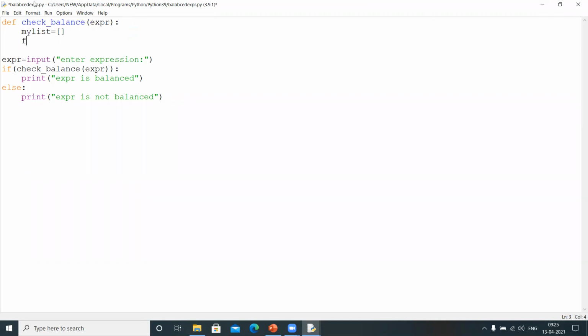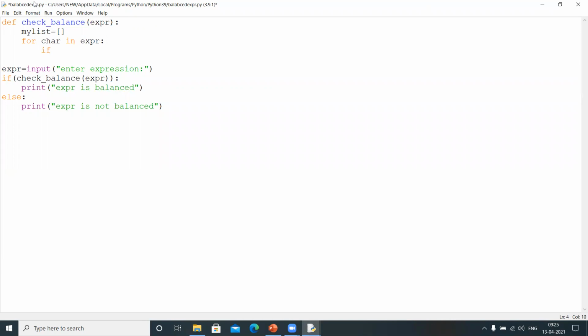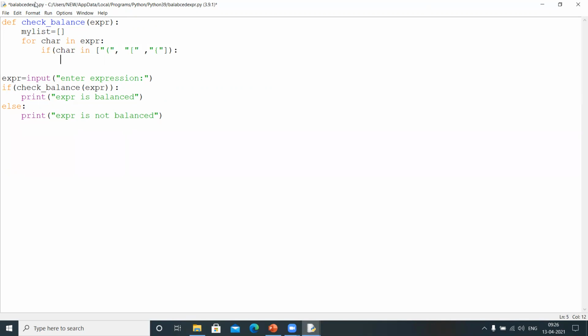And what I need to do, for every character present in the expression, if the character is an open parenthesis, or if the character is an open square bracket, or if the character is an open curly brace, then in that case I need to append to the list. In that case my list dot append of character.